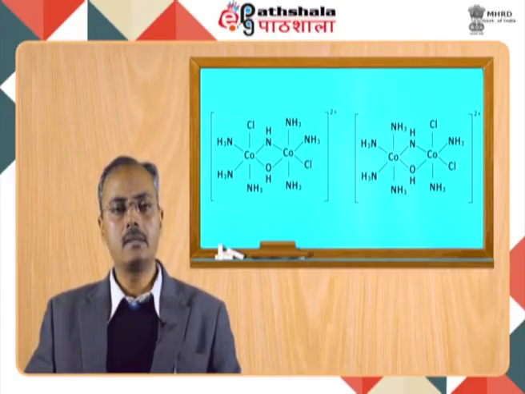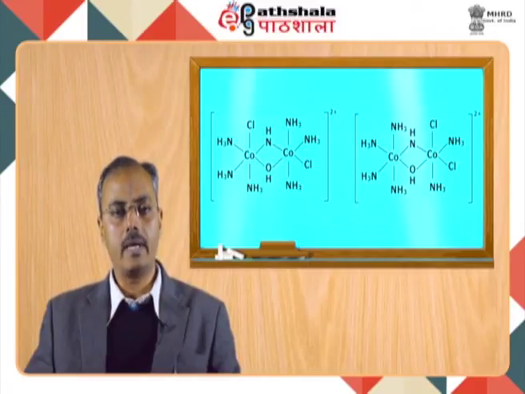Cobalt is in the dimeric form, that means two cobalt ions are bridged by one NH group and by one OH group. Additionally, the cobalt ions are coordinated by a certain number of amine ligands. For example, the first cobalt ion is surrounded by 3 ammonia ligands, and the fourth ligand is chloride. The second cobalt ion on the other side of the bridge is again surrounded by 3 ammonia ligands and 1 chloride ion.